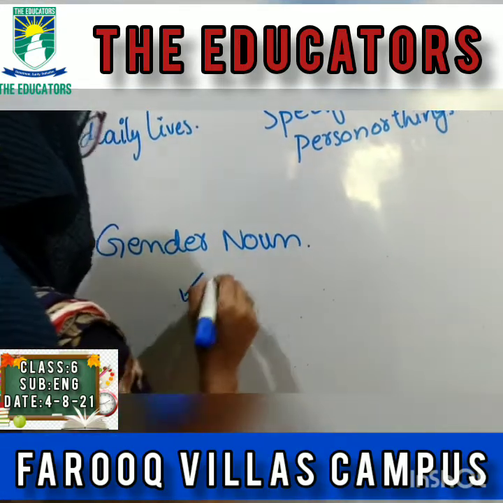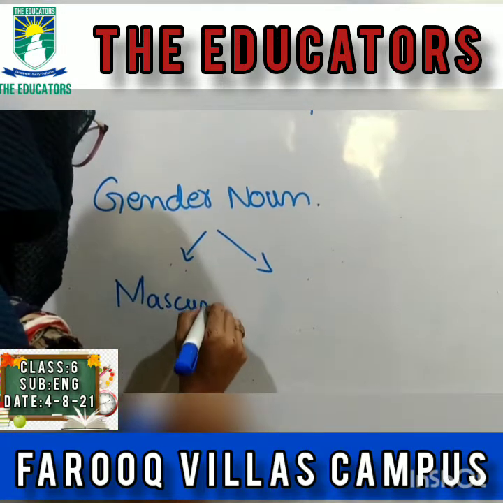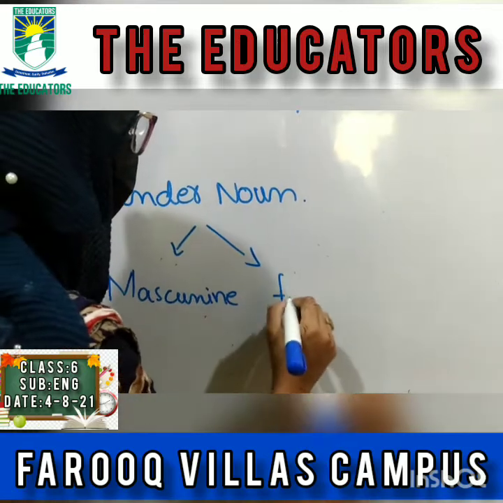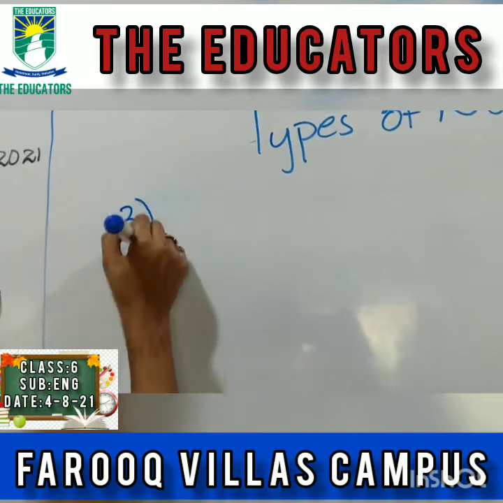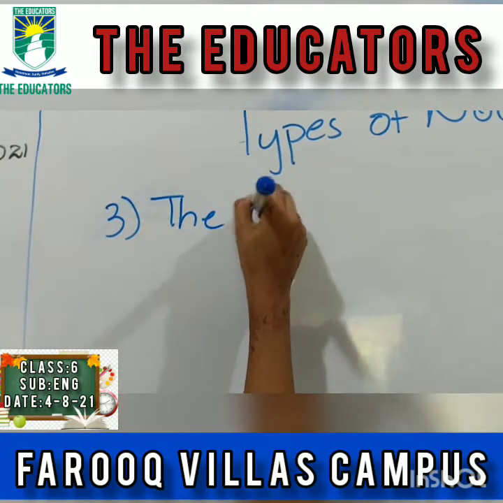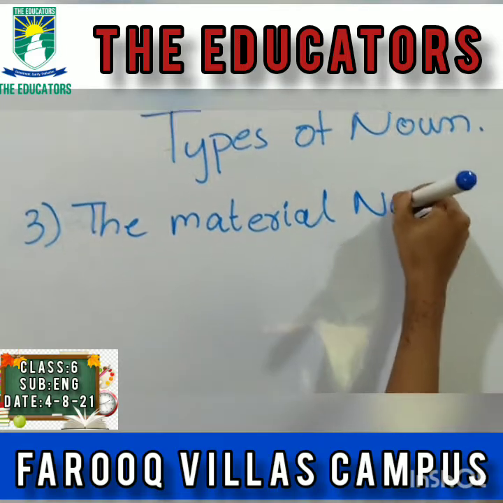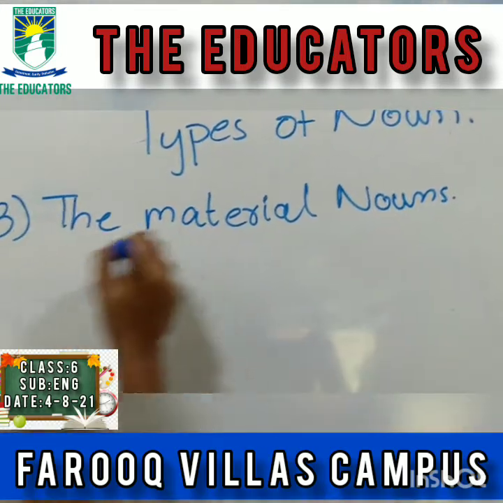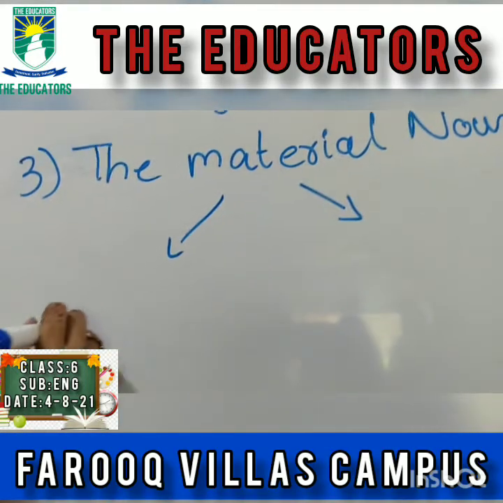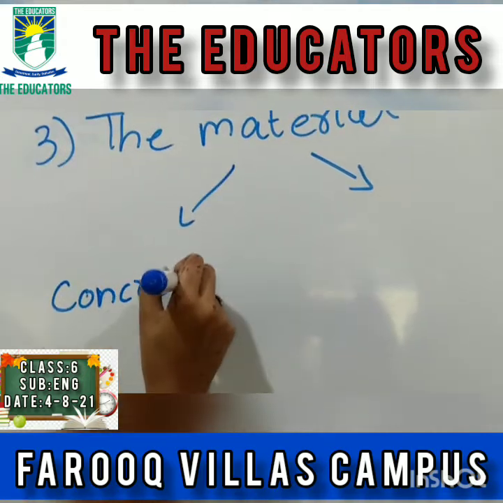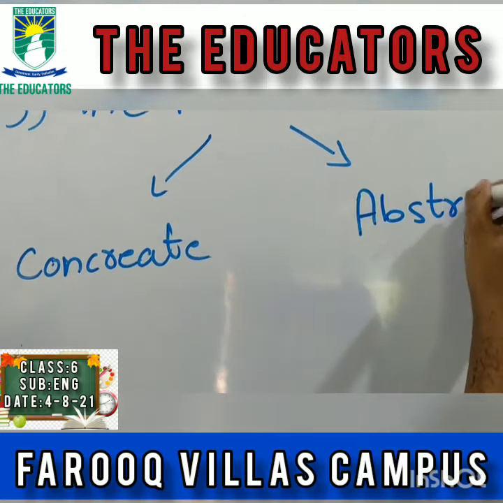The gender noun is divided into two parts, masculine and feminine. Now heading towards our third type, the material nouns. The material noun is further divided into two kinds, concrete and abstract.